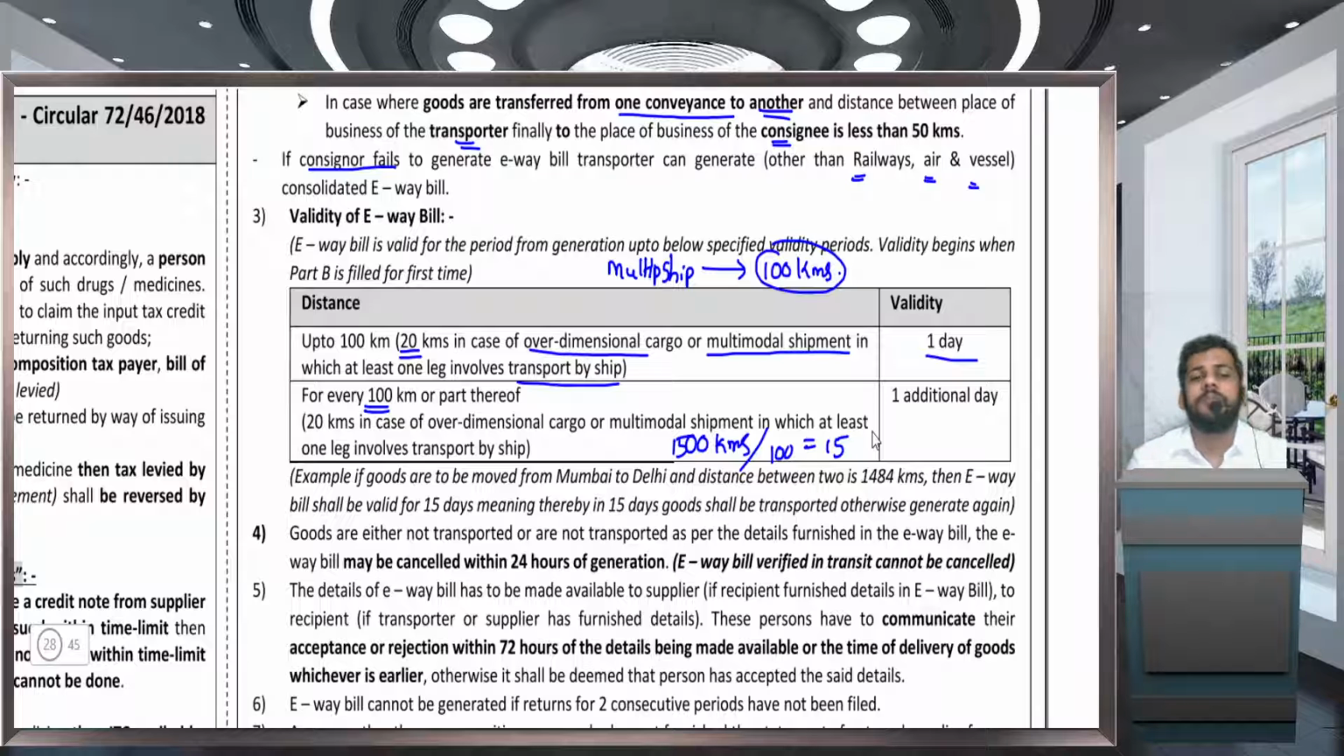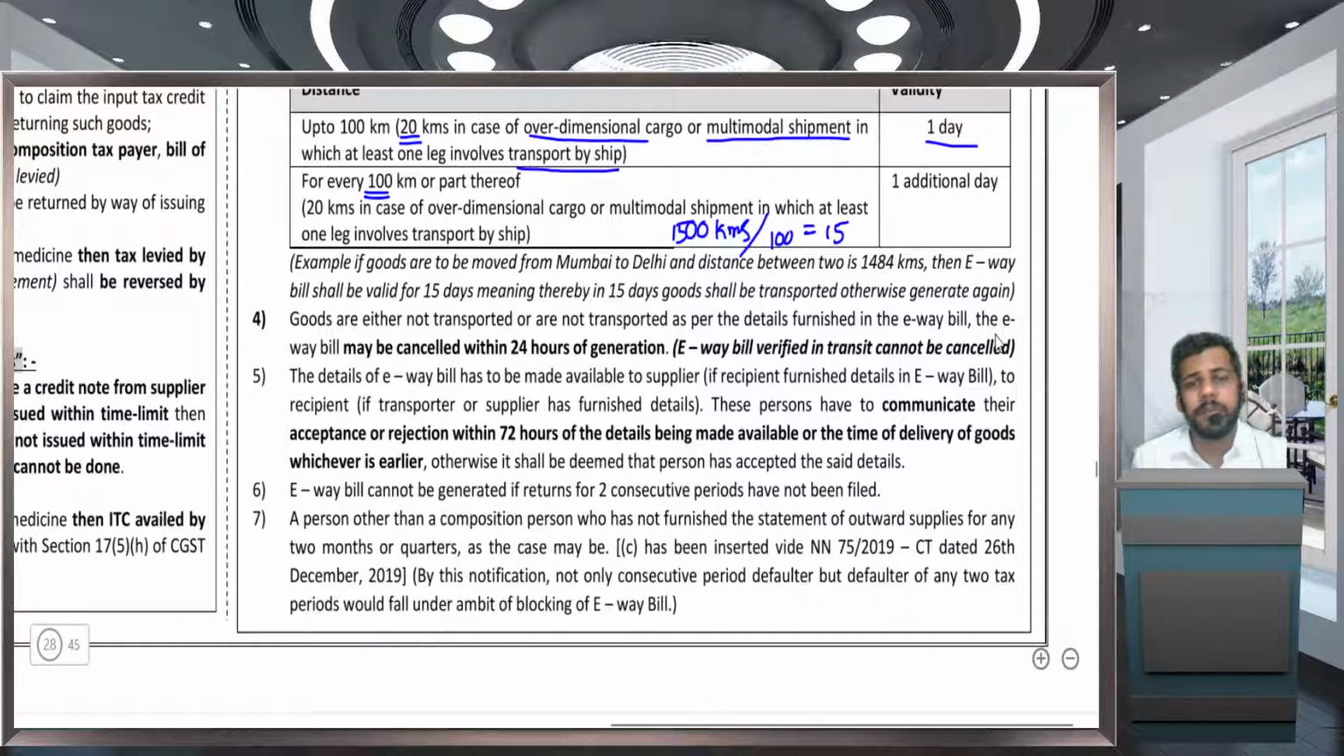Now this is where the goods are not transported as specified. The EWB can be cancelled within 24 hours of generation.